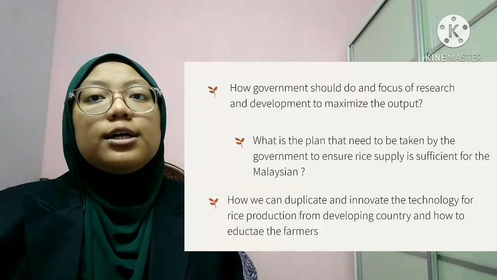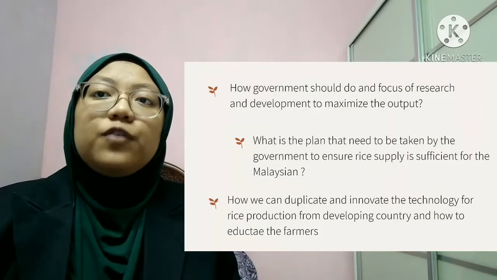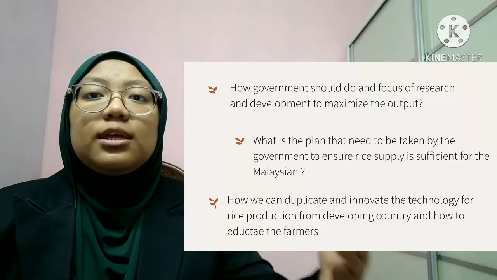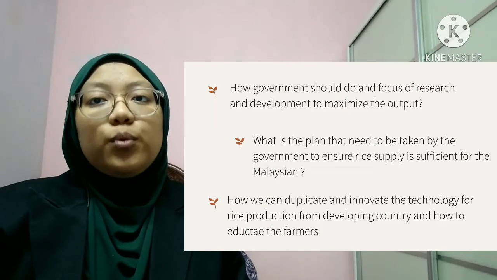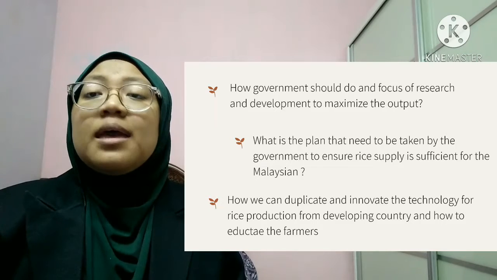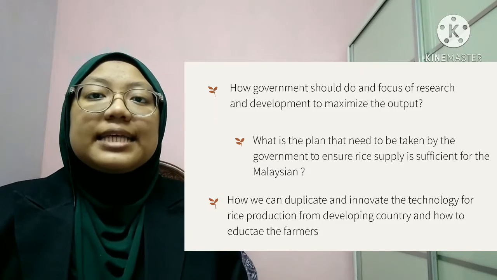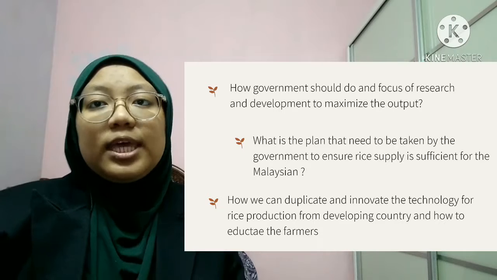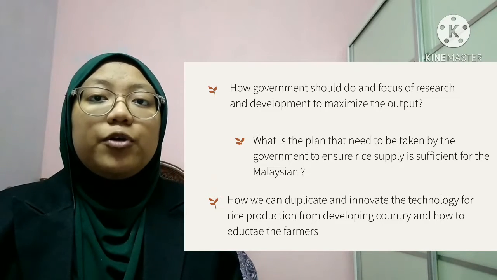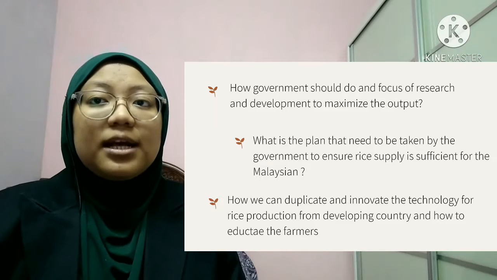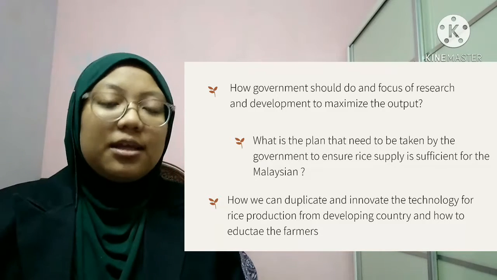So, education on the importance and benefit of using technology should reach the farmers so that they can easily cope with the new transformation. Based on this matter, we are concerned with how we can duplicate and innovate technology specifically for rice production from developed countries and how to educate the farmers.